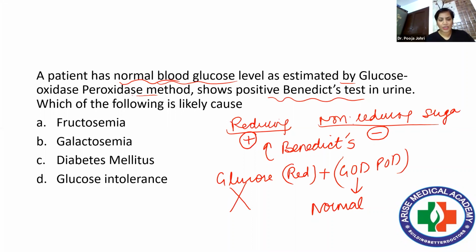Now if we talk about reducing sugars, reducing sugars are so many. Let's start with monosaccharides: fructose is a reducing sugar. Galactose is a reducing sugar.